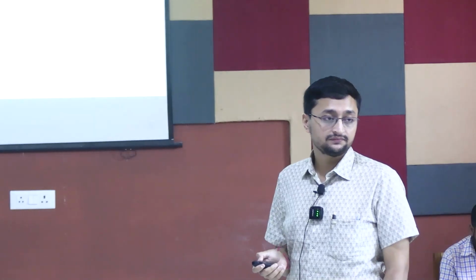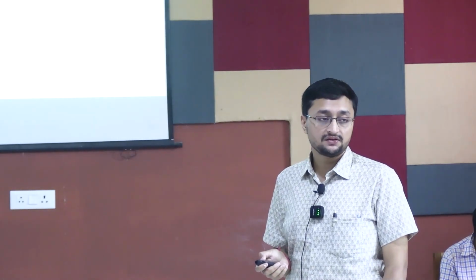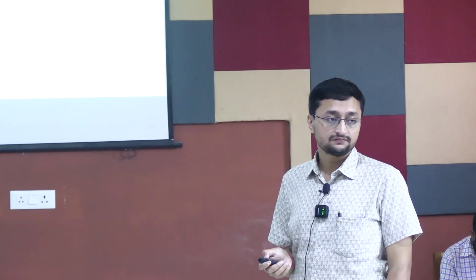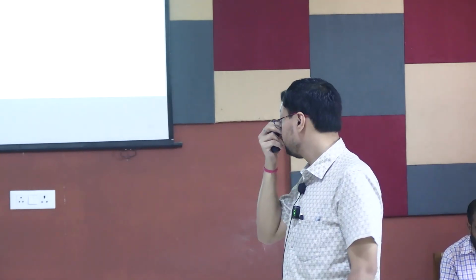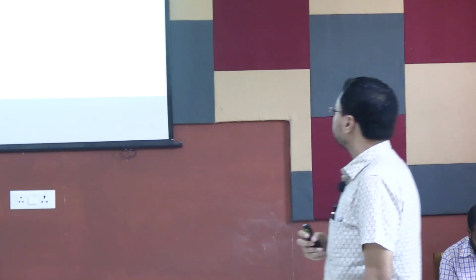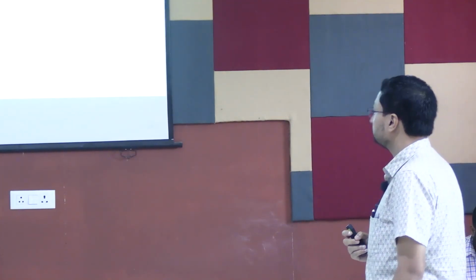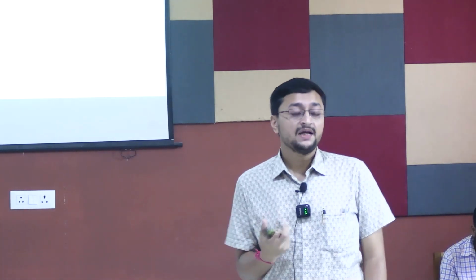compensated or not? The primary disorder is, what is the primary disorder?